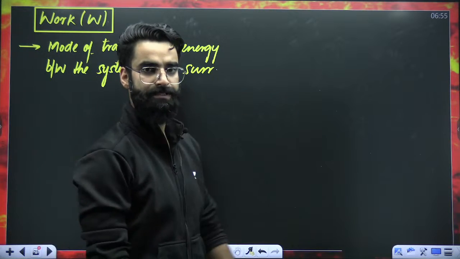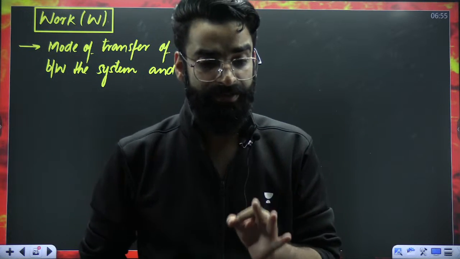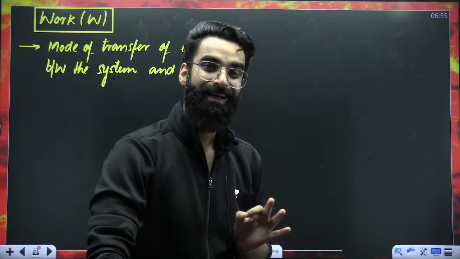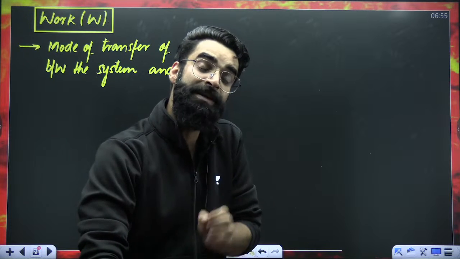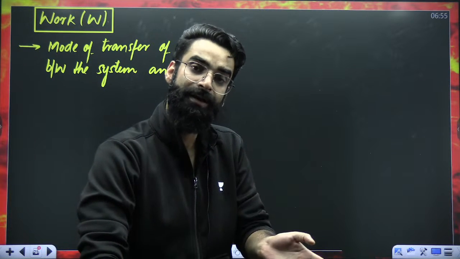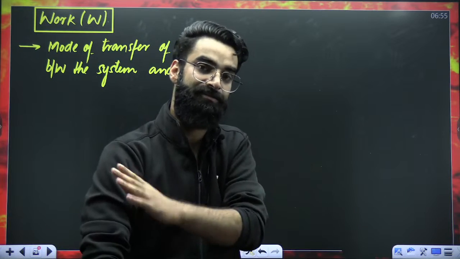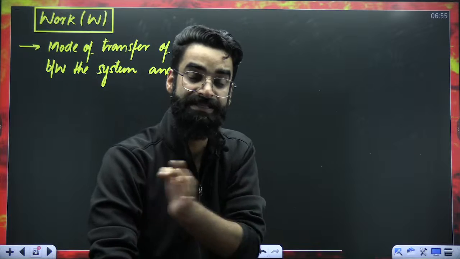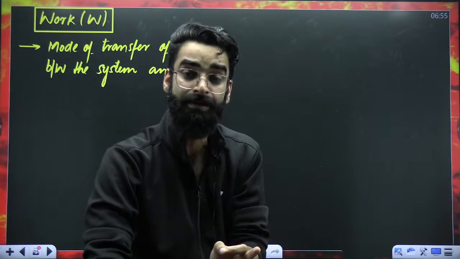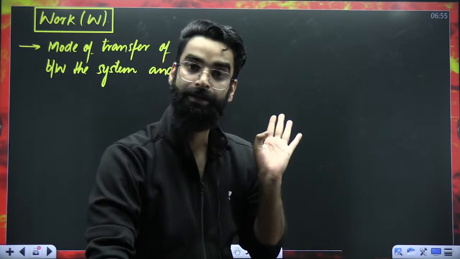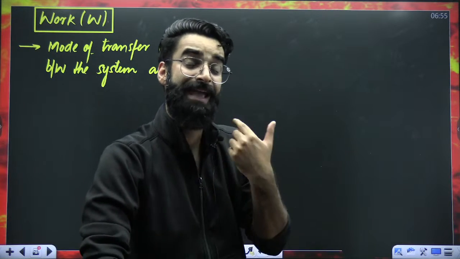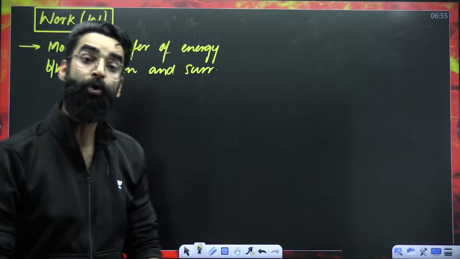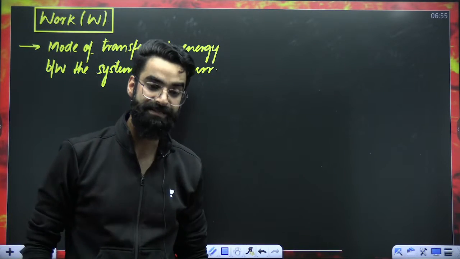Between the system and surroundings. Work is again the mode of transfer of energy between the system and surroundings. Whenever exchange of energy has to happen between system and surroundings, whenever energy has to go outside the system or enter into the system, this exchange can happen via work as well. It can happen via heat as well. So work is again the mode of transfer of energy between system and surrounding.